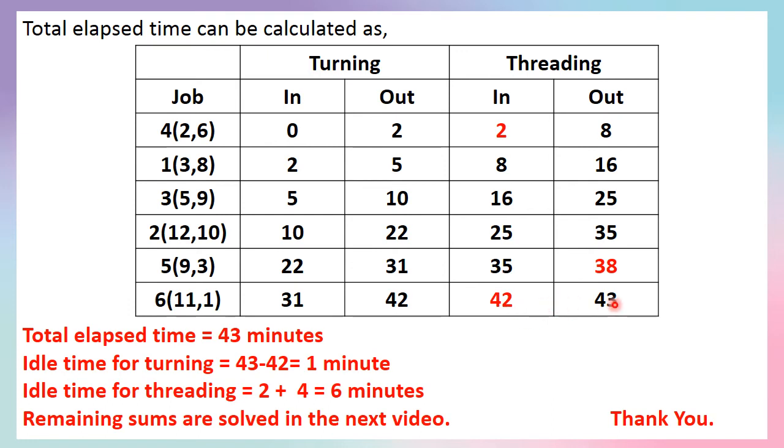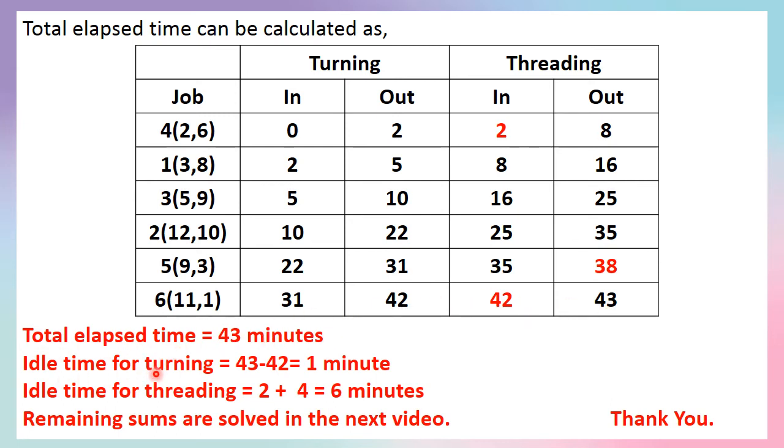At last, the total time required for finishing these works, up to the 6th job, is 43 minutes. That is, the entire processing of turning and threading finishes at 43 minutes. So the total elapsed time is 43 minutes.